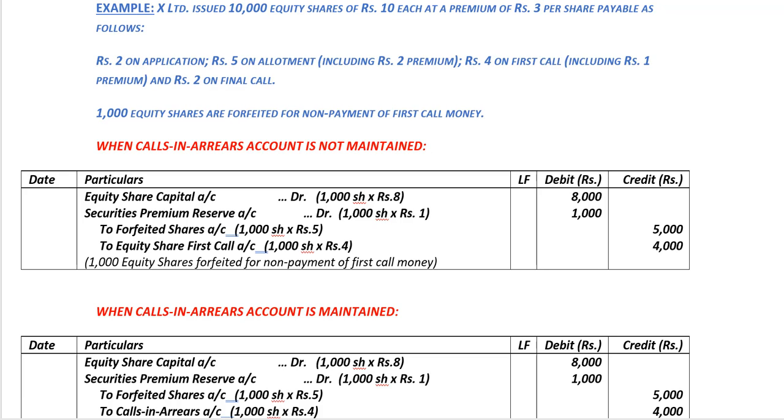And equity share first call account we need to credit with the amount which is due on the first call but not paid by the shareholder, including any premium not paid, which would be rupees 4 per share, 1000 shares multiplied by rupees 4 per share, 4,000 rupees. On narration, 1000 equity shares forfeited for non-payment of first call money.